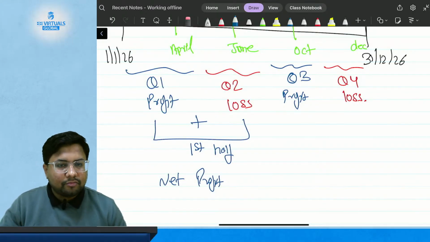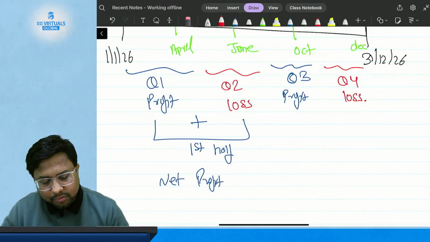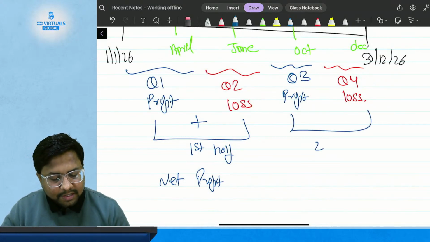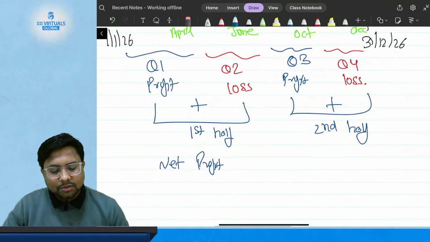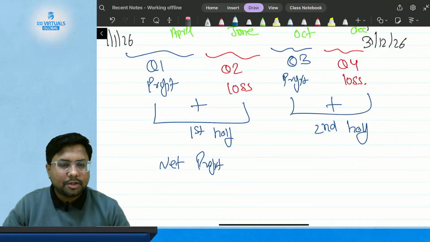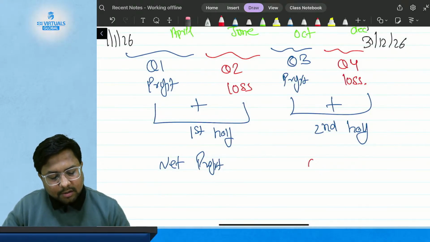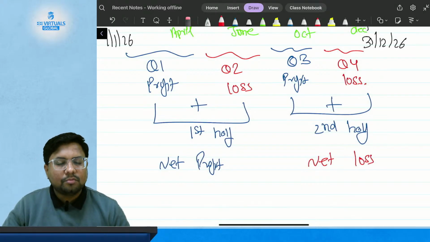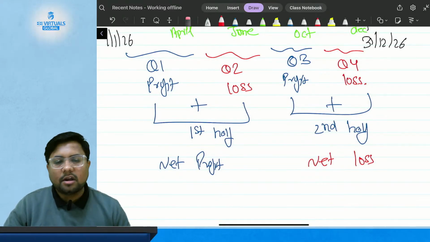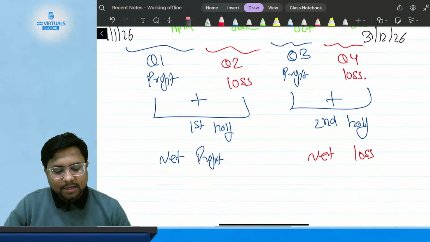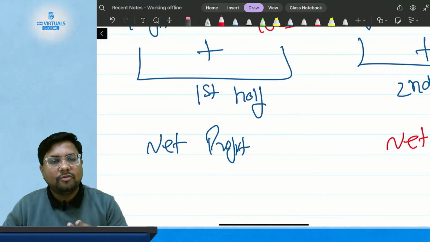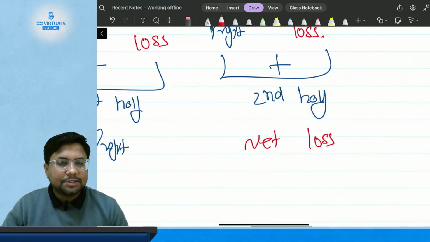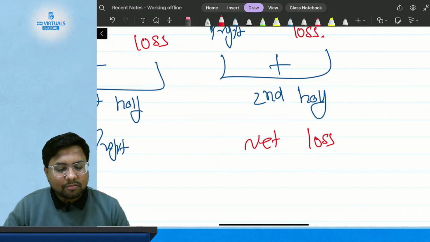Then I ask you to give me the information about the second half of the year. What is the second half? Quarter 3 plus quarter 4. When I added my profit and losses of quarter 3 and quarter 4, I got a net loss. So my first half was profitable, my second half was not profitable. Okay, so this is my statement of profit or loss for the first half of the year, and for the second half of the year.